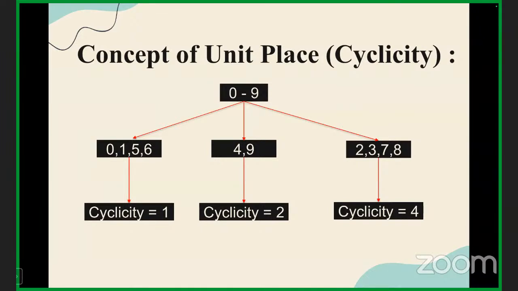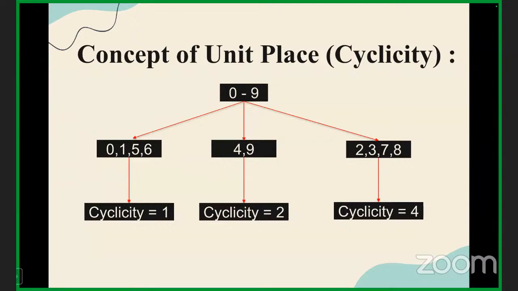Understood? So basically, how many numbers are there? 0 to 9 that we use, right? That is the decimal number system. So 0 to 9, we have 10 digits. If I divide these 10 digits into 3 categories, the first one is 0, 1, 5 and 6, and 4, 9 is the other category. In the third one, we have 2, 3, 7, 8.